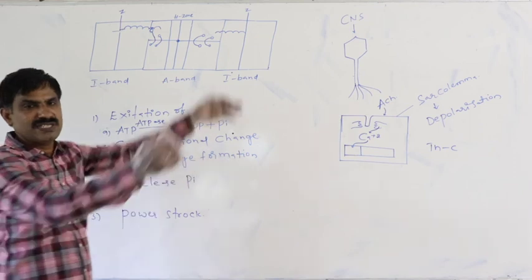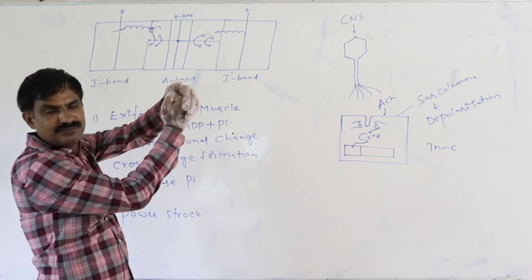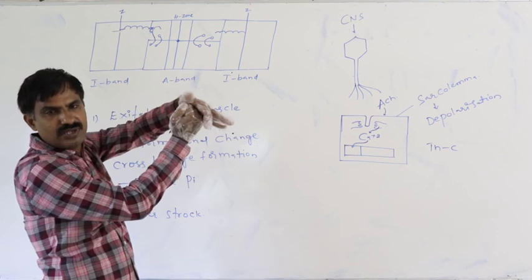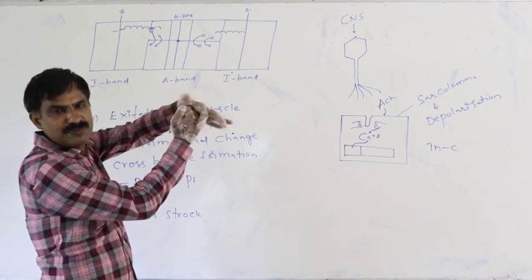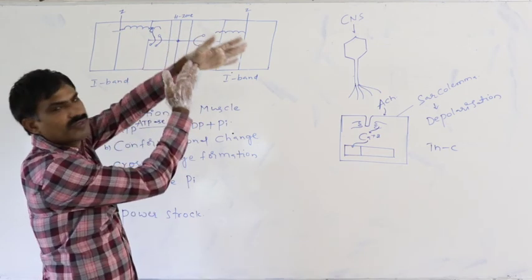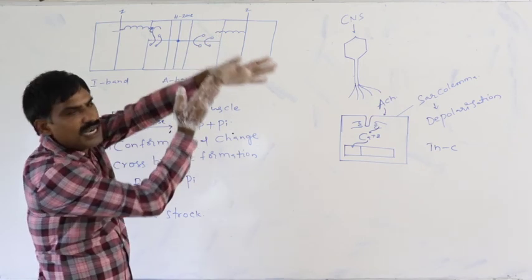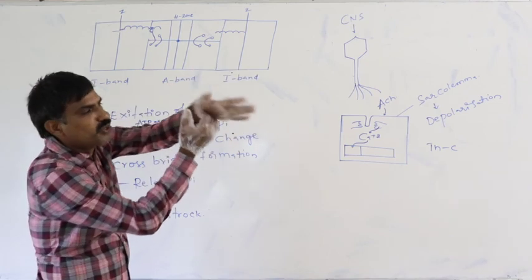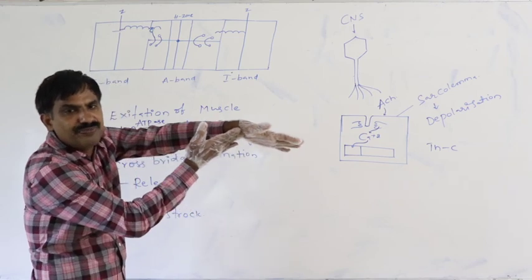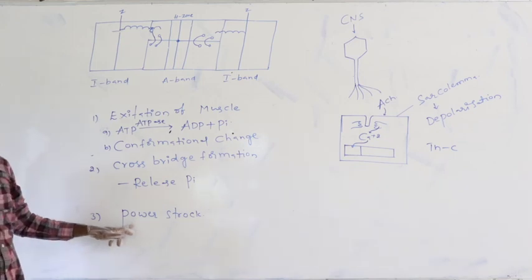What does the power stroke mean? After attachment of the head of the myosin with the active site, Pi is released from the head of the myosin to the outside. By utilizing that energy rich phosphate, the head of the myosin becomes straight like this. During that, the thin filament is pushed forward, forward means towards the H zone. That is said to be the power stroke.